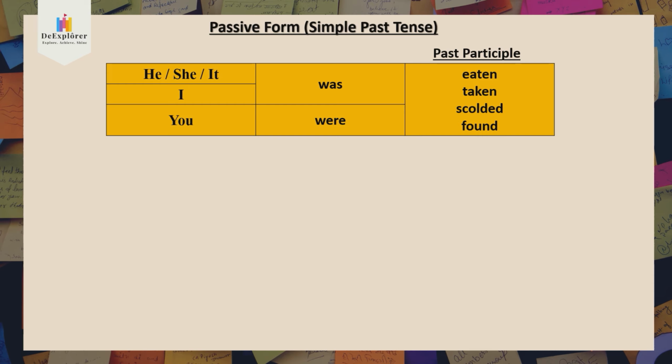Present you use is, am, are. Past tense you use was or were. Okay, so past tense of is is was. Past tense of are, were. So was eaten, the same. Okay, you will say it was eaten. I was eaten. You were taken. You were scolded. Okay, and you see the difference now.